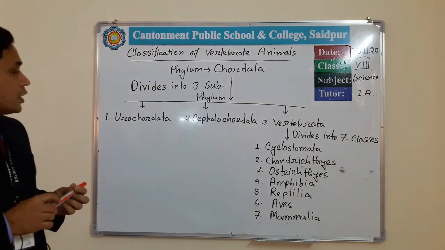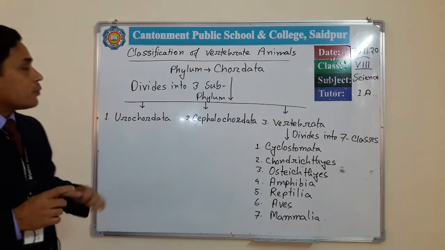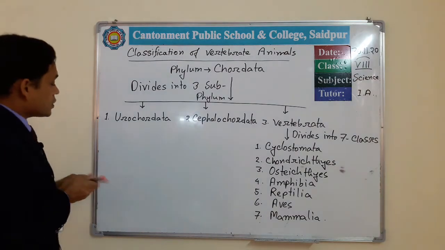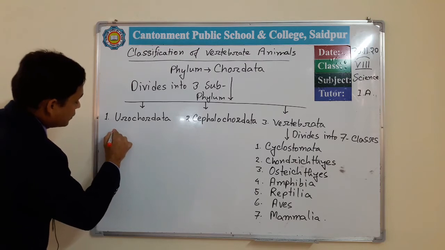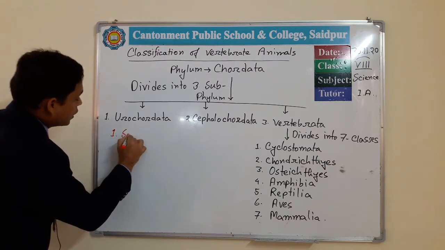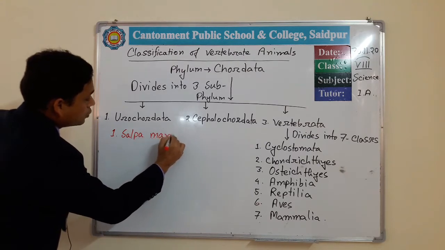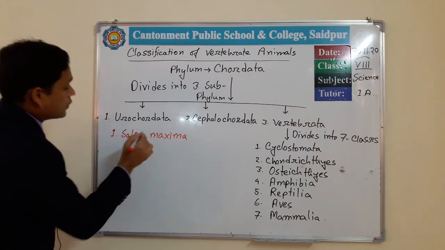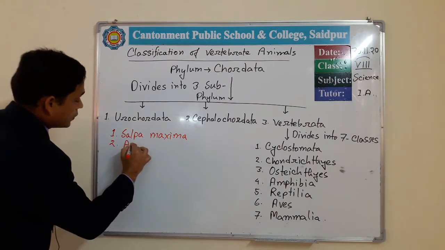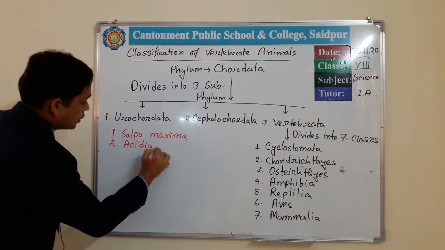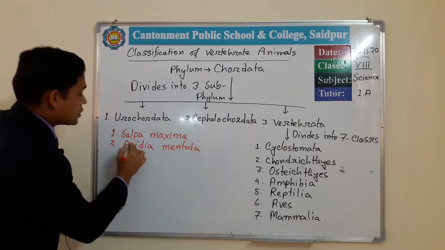The examples of this subphylum are Salpa maxima. In your book only Salpa is present, and the second one is Ascidia mentula. This is the scientific name.